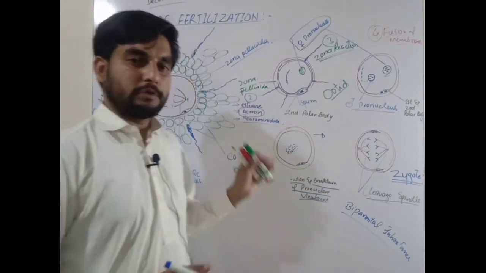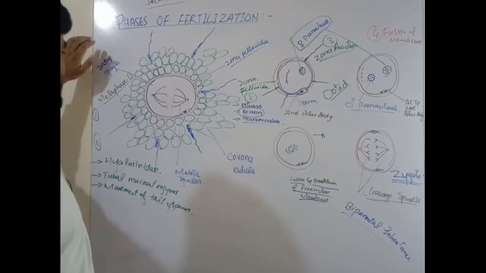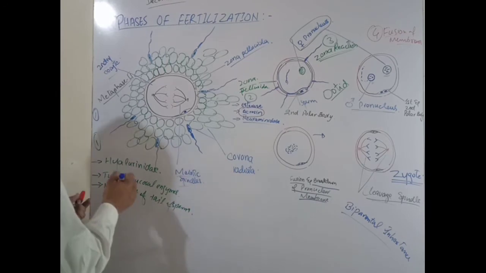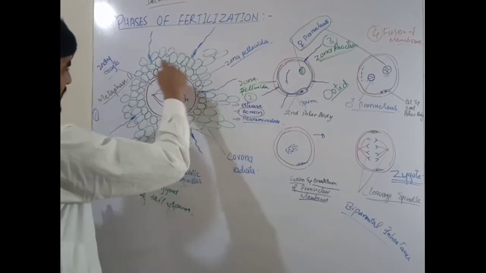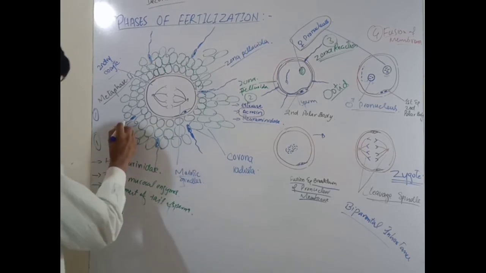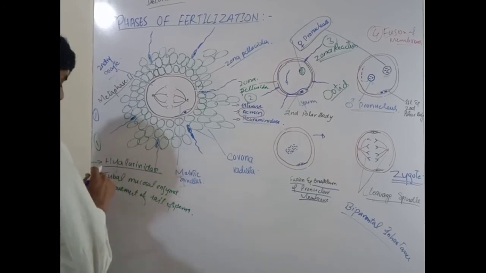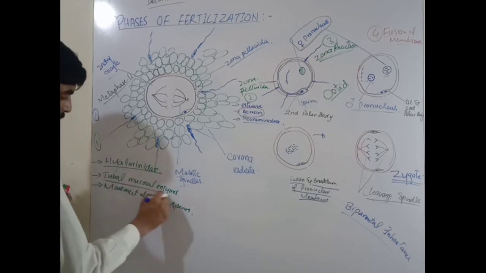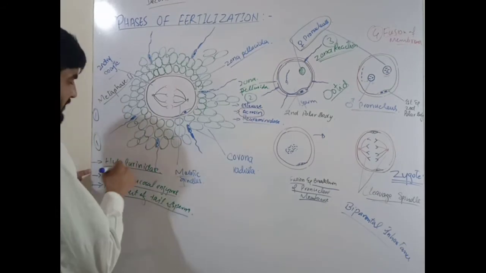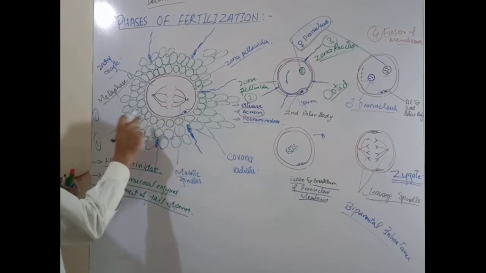So it was all about the phases of fertilization. We can summarize that the phases of fertilization start from when the sperm was trying to cross the hurdle. The hurdle was the corona radiata. The acrosome releases hyaluronidase enzyme that degrades the hyaluronic acid, along with tubal mucosal enzymes, and also the movement of the tail of the sperm. These factors are important in the dispersal of the corona radiata.